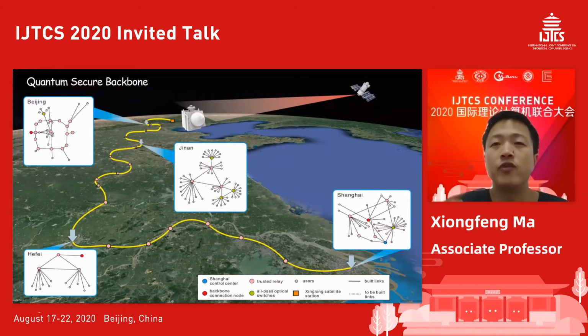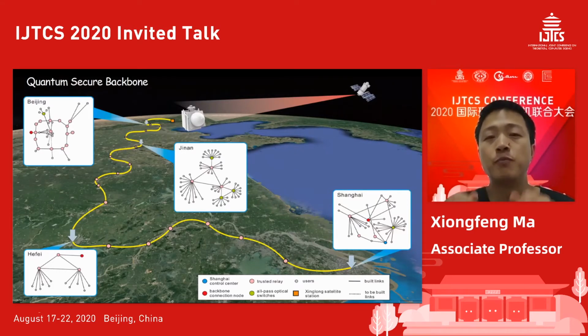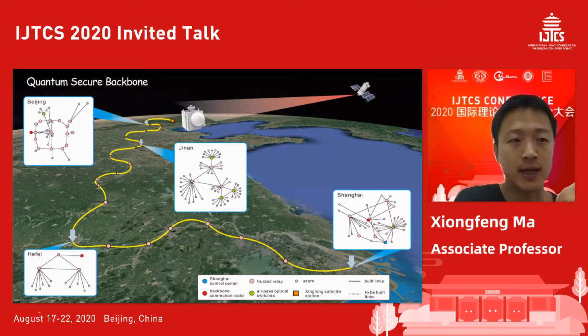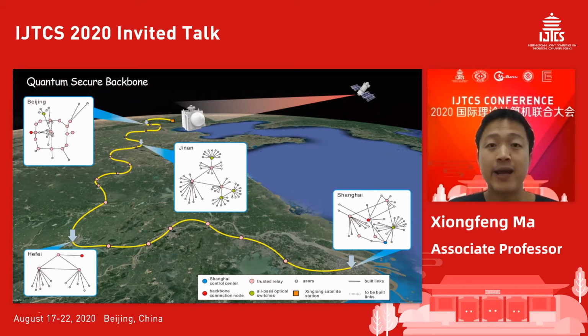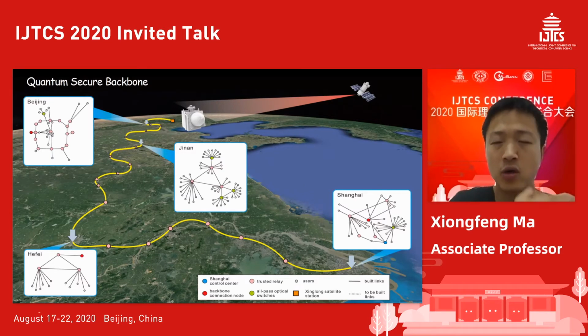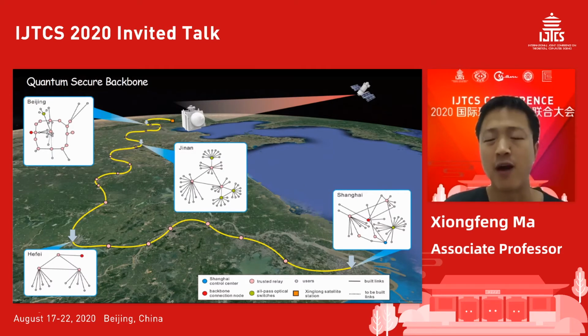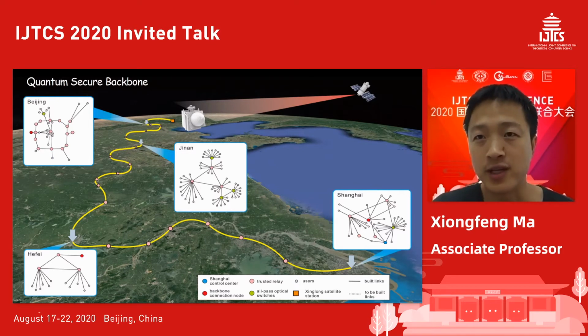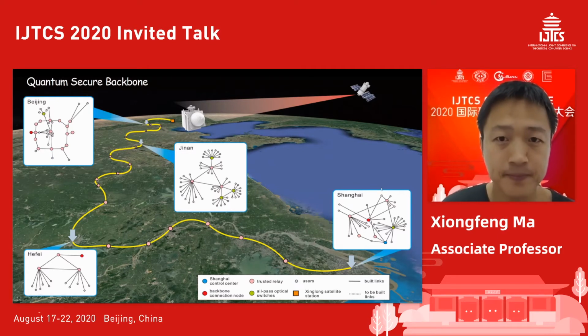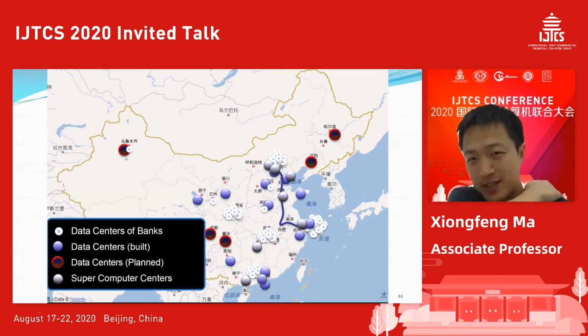And of course, if you want to go further away, if you want to do communication between, let's say, Shanghai and Vienna or Geneva, then it's still too far away, because going through transit nodes to Europe is really far. So what do we do? We use a satellite. I will talk about satellites later.